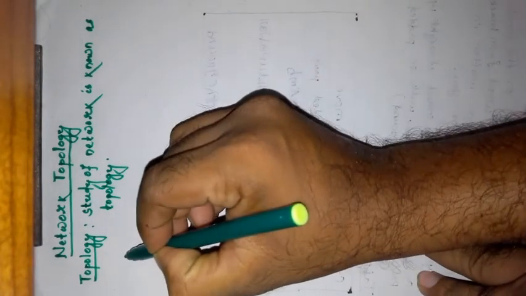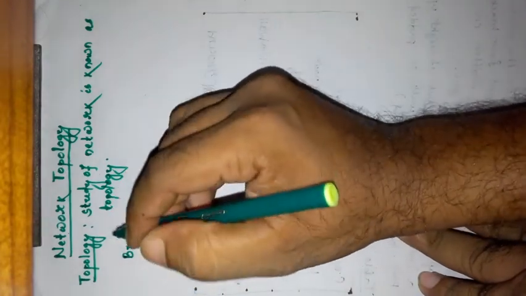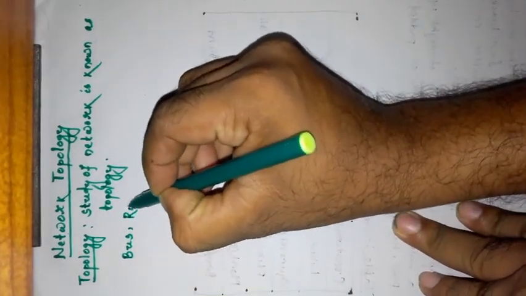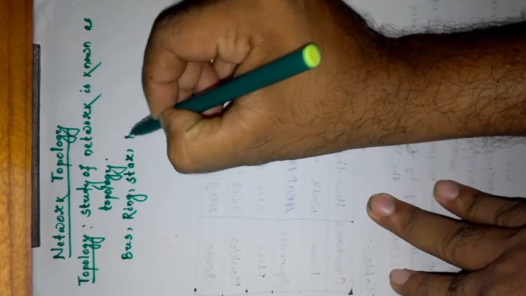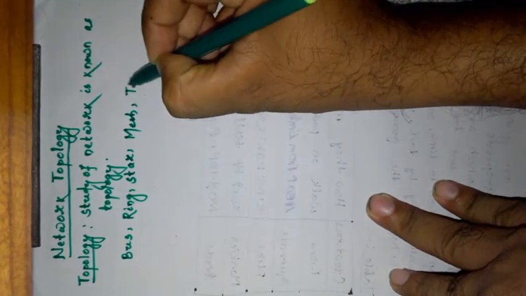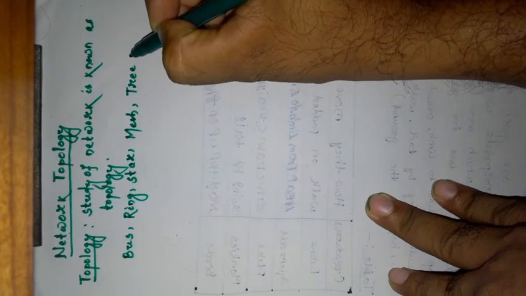What does it actually mean? Actually, topology refers to the physical component of a computer. Physical component means its computer, cables, and other components of a network. There are so many topologies. Out of these, bus topology, then your ring topology, star topology, then your mesh topology, then tree topology are important topologies.